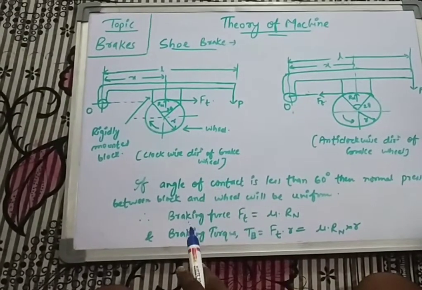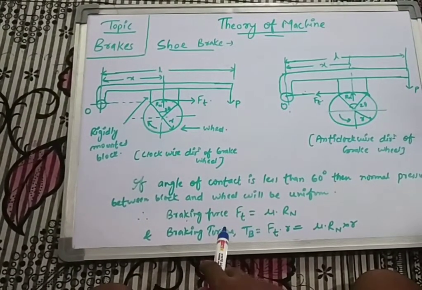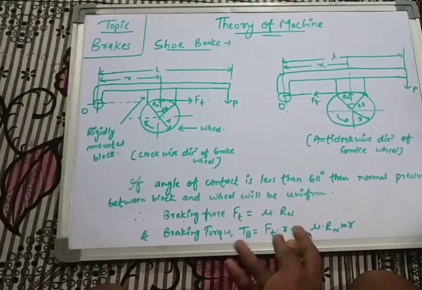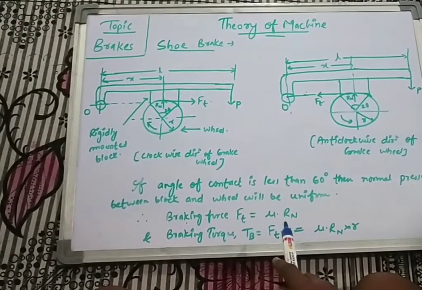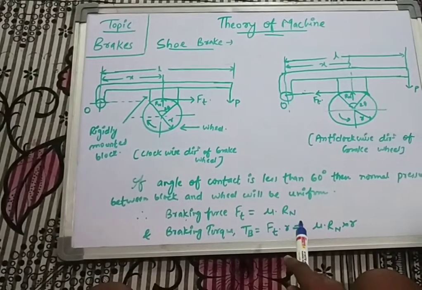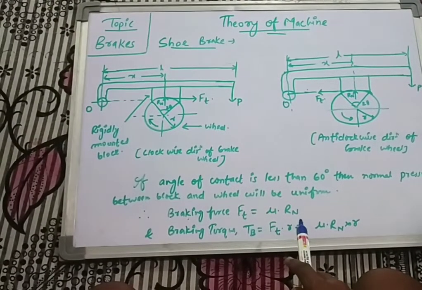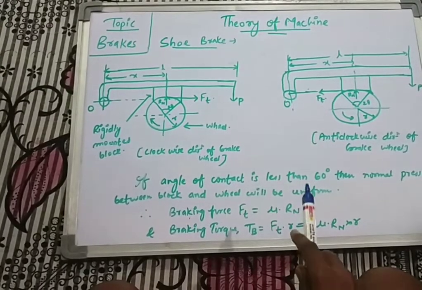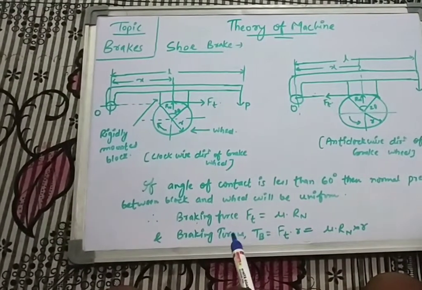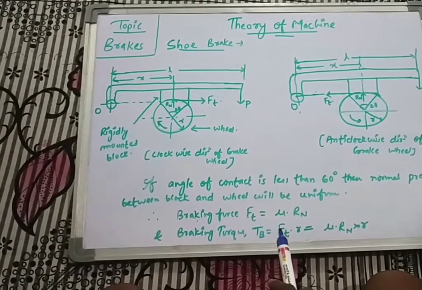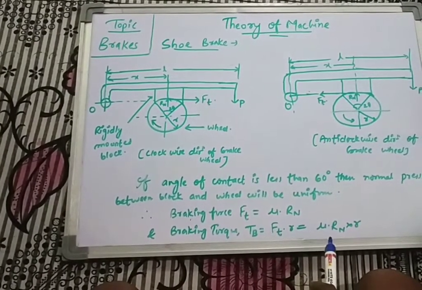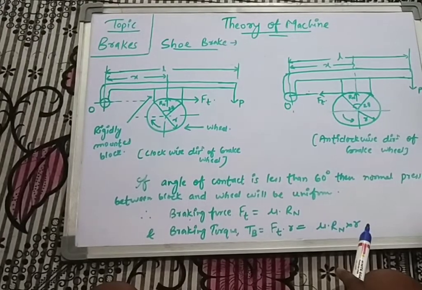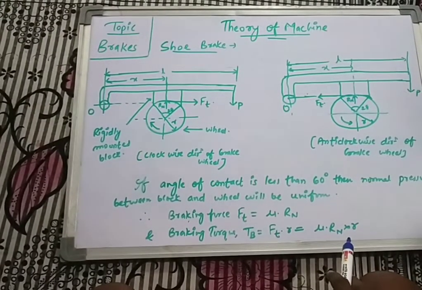Hence the braking force can be calculated by Ft, that will be mu into Rn. We have already discussed in our previous topics that the force of friction can be given by the formula mu into Rn, where mu is the coefficient of friction and Rn is the normal reaction. And braking torque can be calculated by Tb equals Ft into R, that means force into perpendicular distance, and that will be denoted as mu into Rn into R, where R is the radius of the wheel.